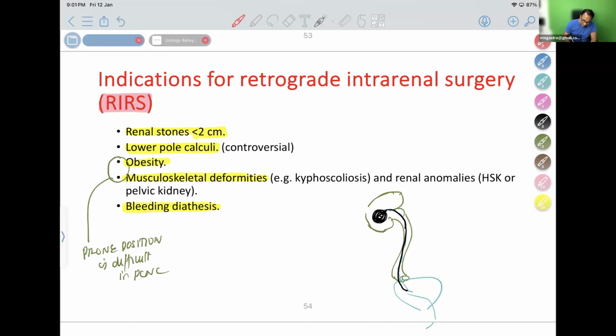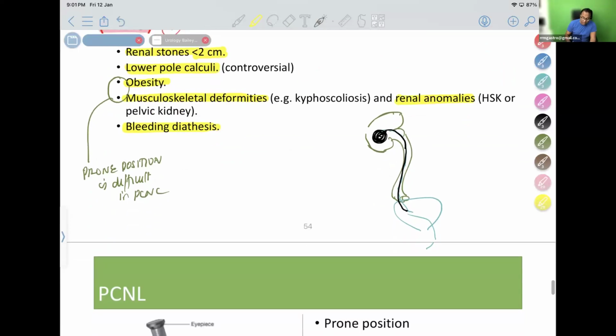So don't forget, this is an expected TGMA entrance question. When will you do RIRS? Renal stone less than 2 centimeters, lower pole stone, obesity, musculoskeletal anomalies, and even for renal anomalies like horseshoe kidney and pelvic kidney, and for bleeding diathesis, I will do RIRS.